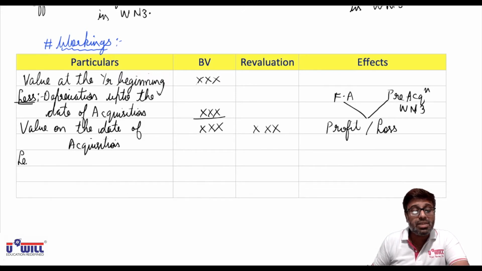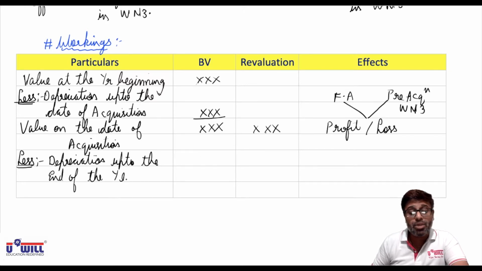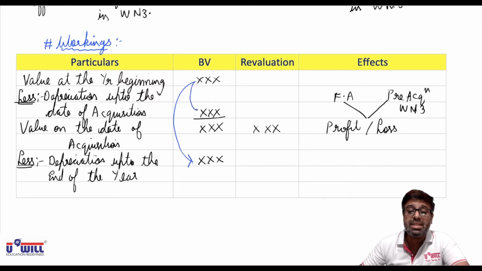Now after this, you will subtract depreciation again, up to the end of the year, from the date of acquisition up to the end of the year. Remaining period's depreciation. But one point is to be noted here. When you count depreciation up to the end of the year, don't count on this value. You always count the depreciation on the value in the beginning of the year only. Both these depreciations, depreciation up to the date of acquisition as well as depreciation up to the end of the year, are calculated on the value in the beginning of the year only.